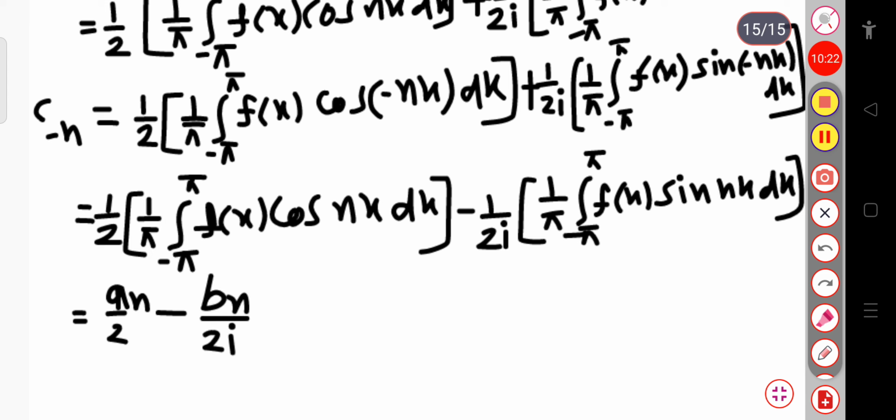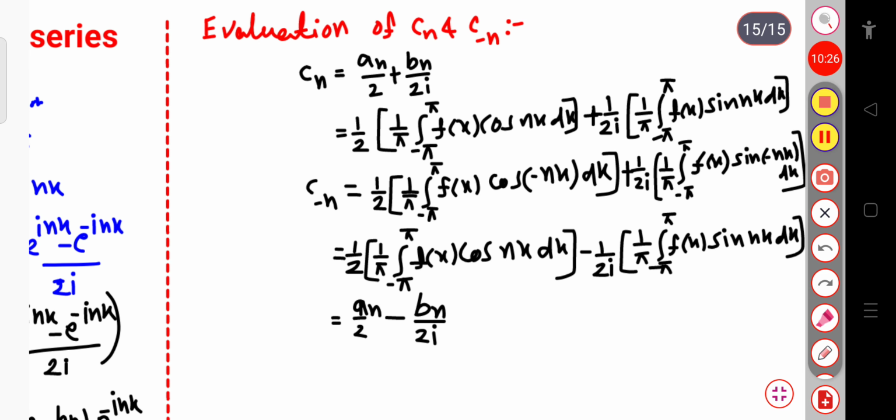So finally, we have taken cn as an by 2 plus bn by 2i, and finally we get that c minus n will be equal to an by 2 minus bn by 2i. Now we have to calculate c naught also.